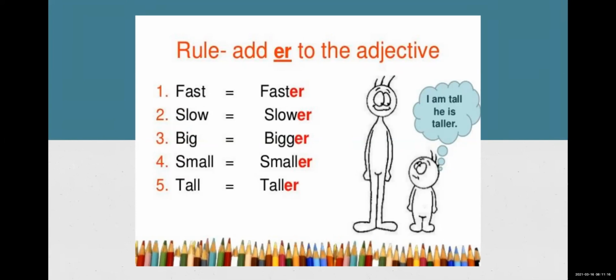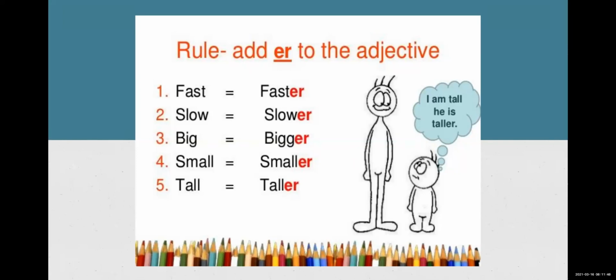You can see the red colored alphabets highlighted, because the basic word is fast. We are converting it into faster, making it an adjective of comparative. Okay, keep this in mind.